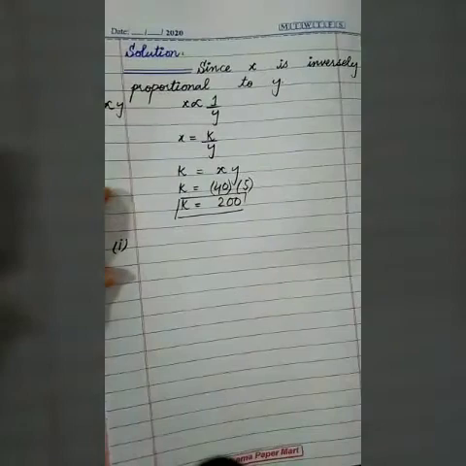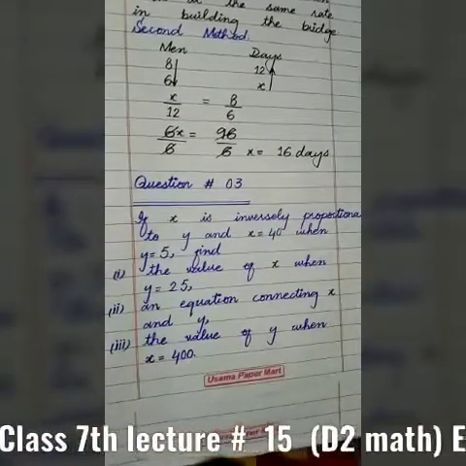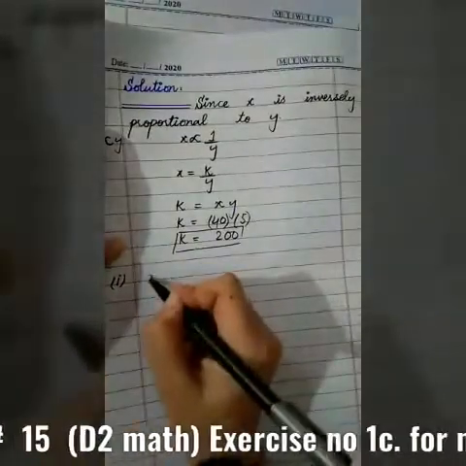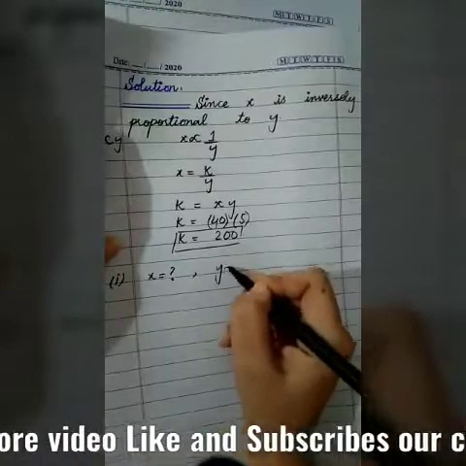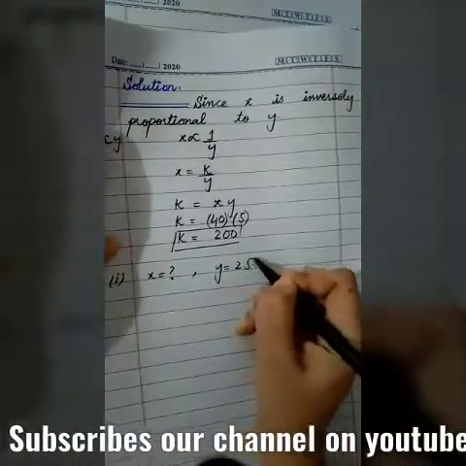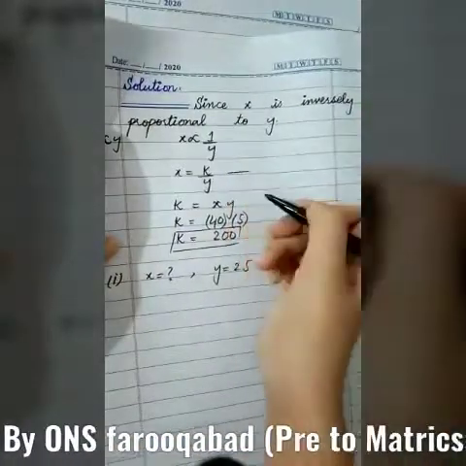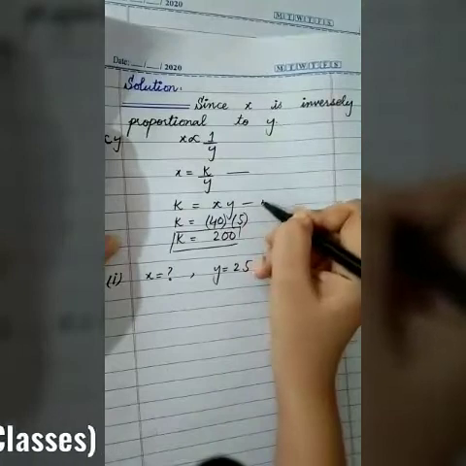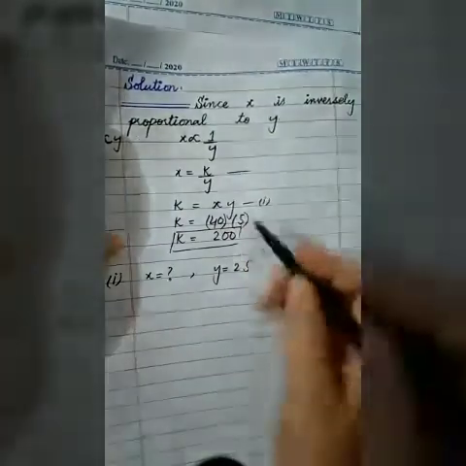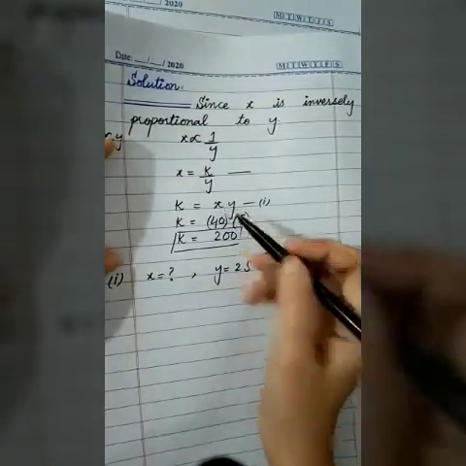What is the next part? Part 1 is to find the value of x when y is equal to 25. So this is the general equation, you can use this one. We will place the value of y here and we can find the value of x.